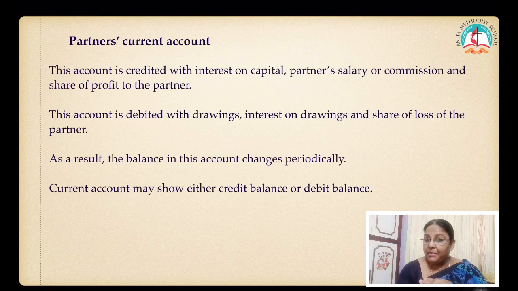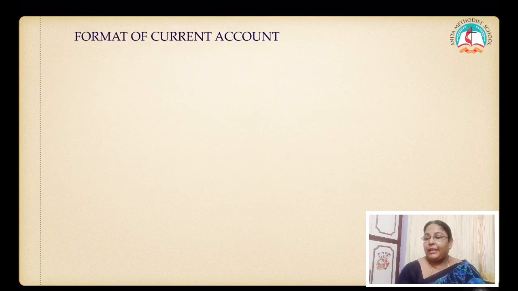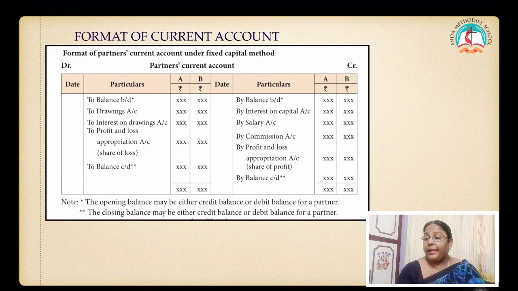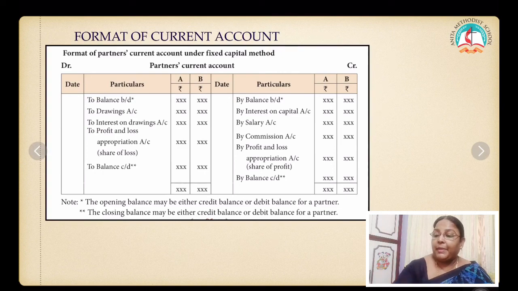See, when he permanently withdrawn, where did we write? We wrote it on the debit side. Same. The account is debited with drawing, interest on drawing, and share of loss of the partner on the debit side. Now balance your account. That will show a debit balance or a credit balance. As a result, the balance in this account changes periodically. Current account may either show a credit balance or a debit balance.